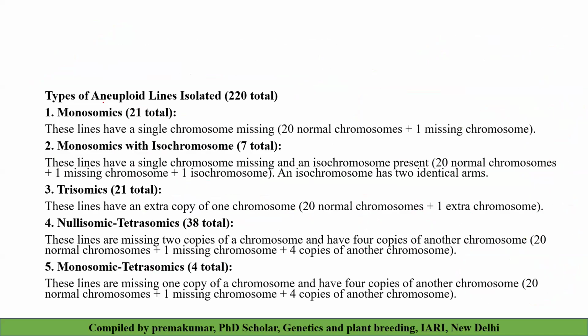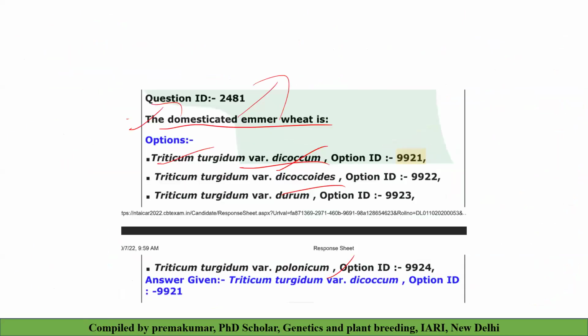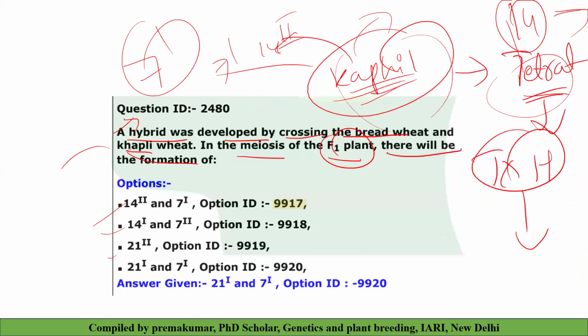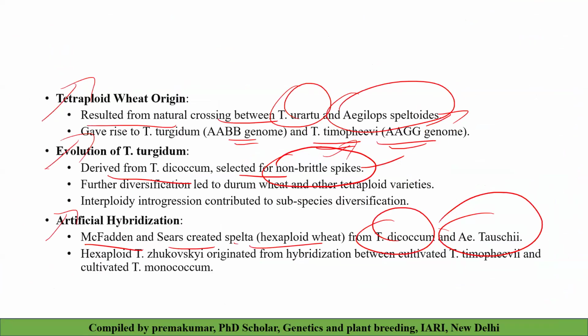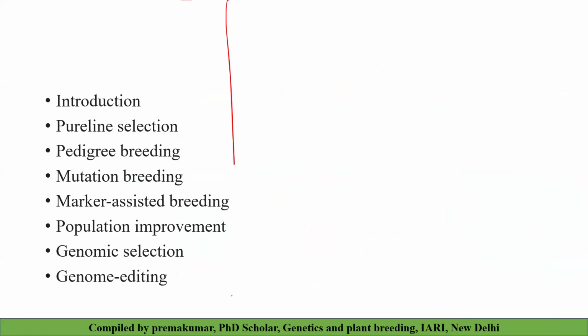Then, what are the types of aneuploid lines present? Before going to that, we will have a short discussion on the basis of numerical chromosomal aberrations, what types of numerical chromosomal aberrations are present in organisms. We will discuss that first, and then go to what is present in wheat.